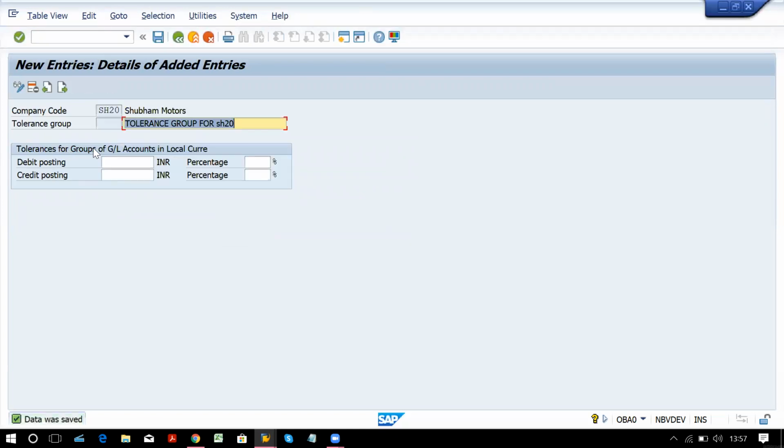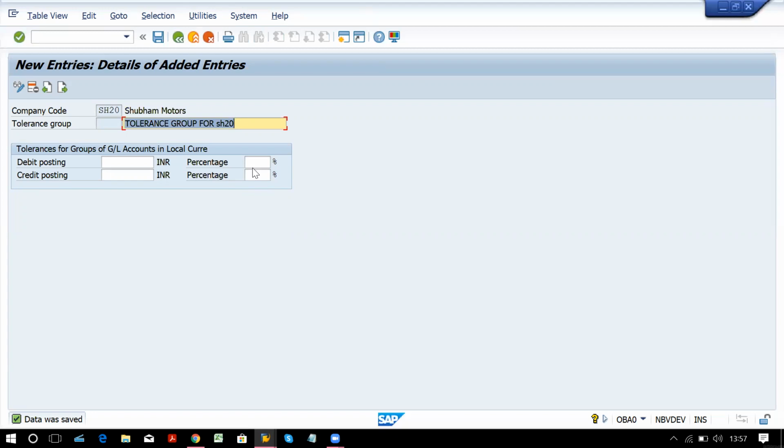So for any GL account, if you want to limit some debit posting or credit posting in amount or in percentage, you can set some limit on that particular GL account. For example, I have given cash account.